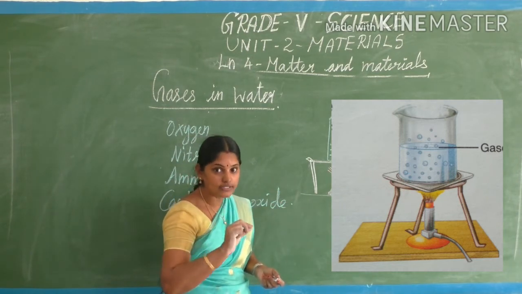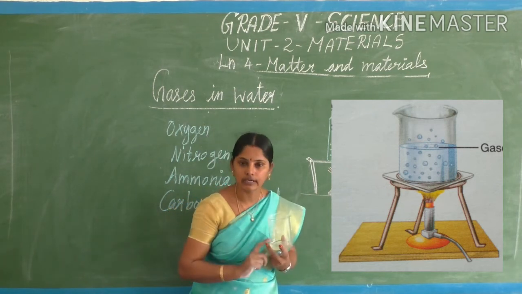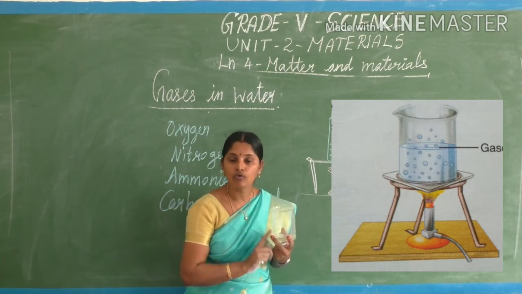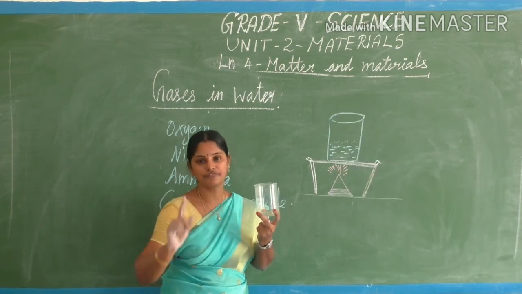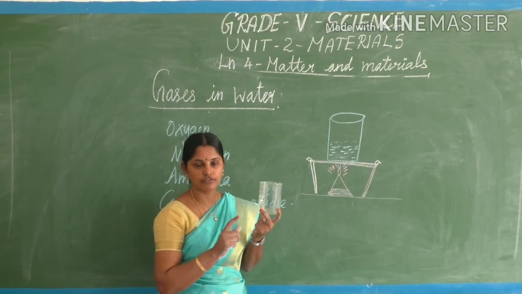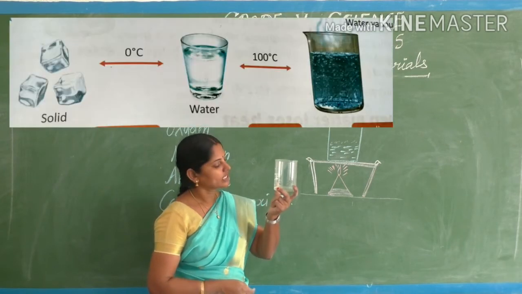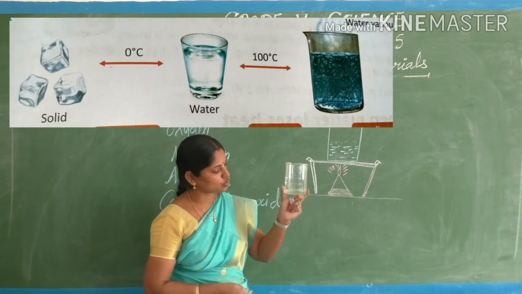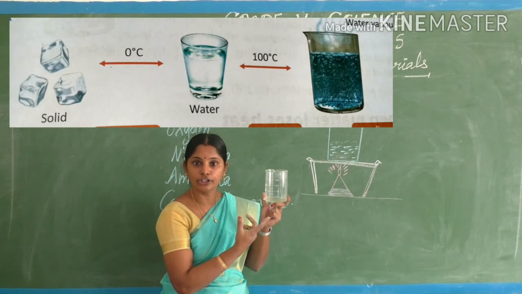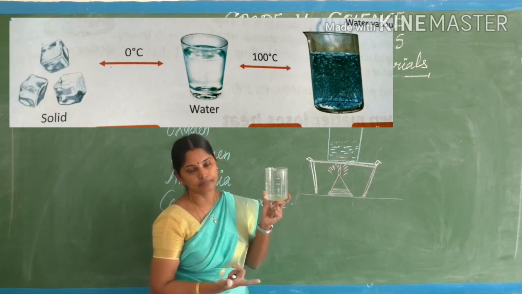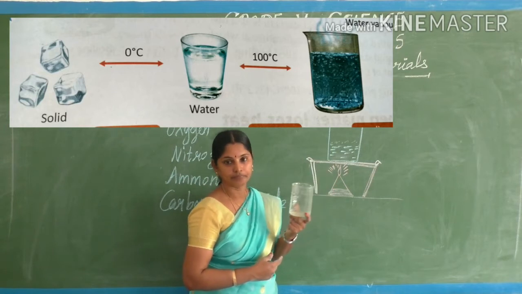Water is a wonder liquid. In this world, water is a wonder liquid. It is present in all three forms. What are the forms of matter? Solid, liquid and gas. I can make this water into solid form by keeping it in the fridge. It turns into ice cubes, the solid form of water, and it is a liquid.